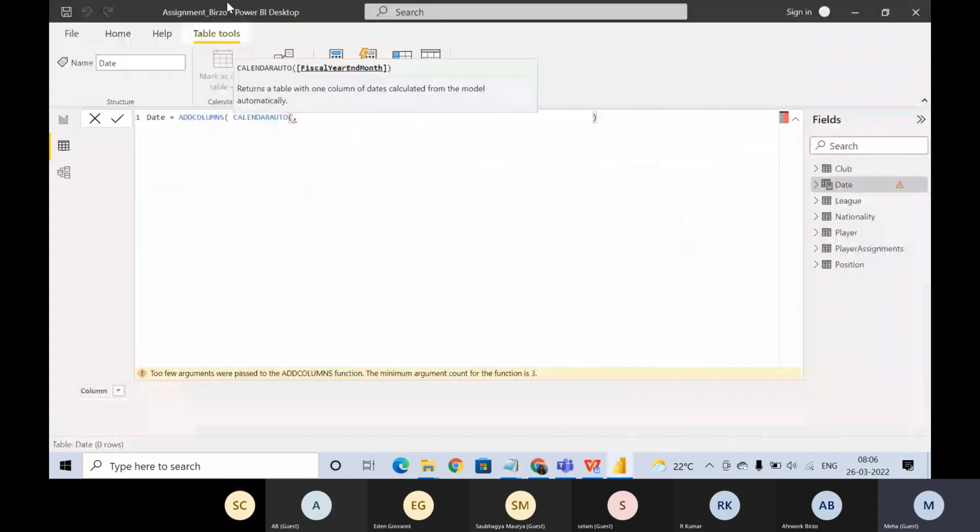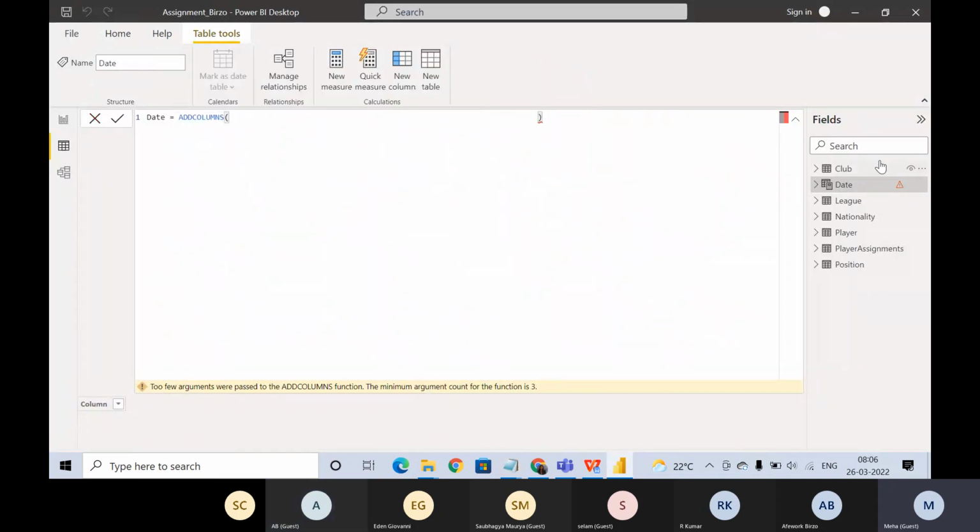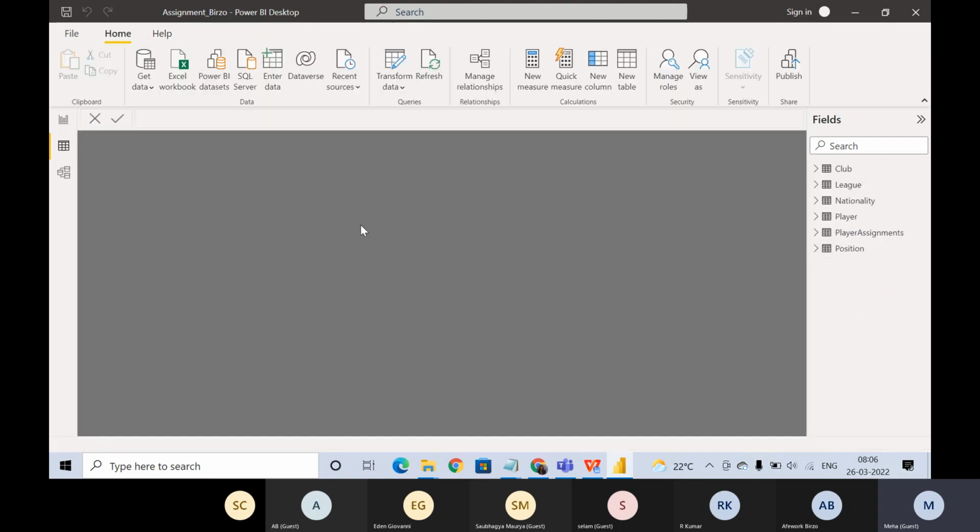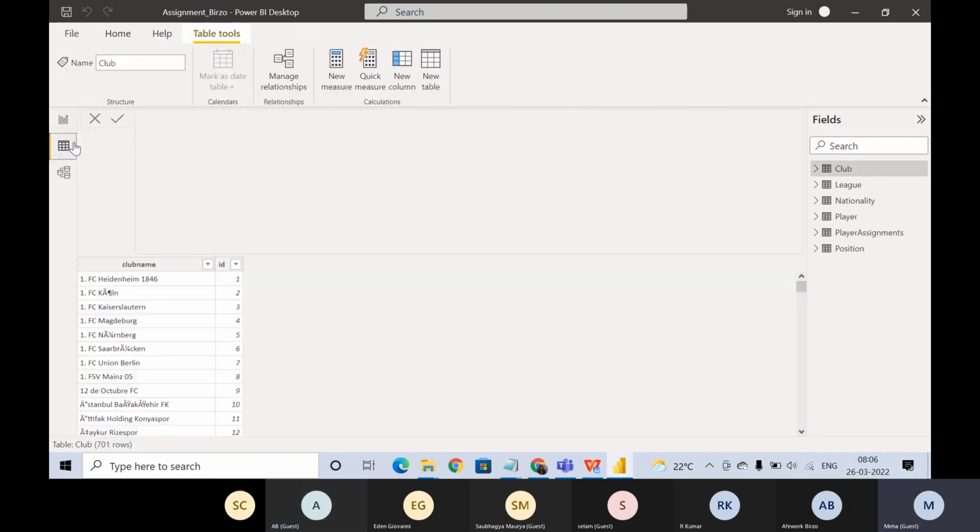So we don't need to do everything manually. We will not do this, so we will close this. This is not the right approach. I'll delete this, delete from model. You understood why we are not going with this one? Yeah. Okay, so that is not correct.